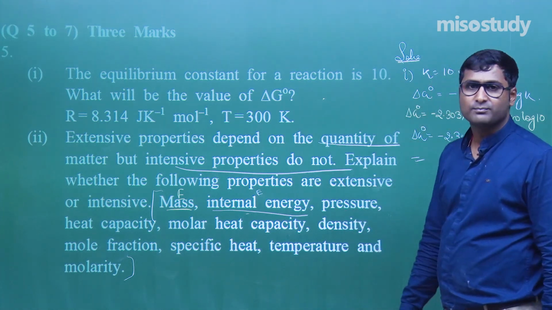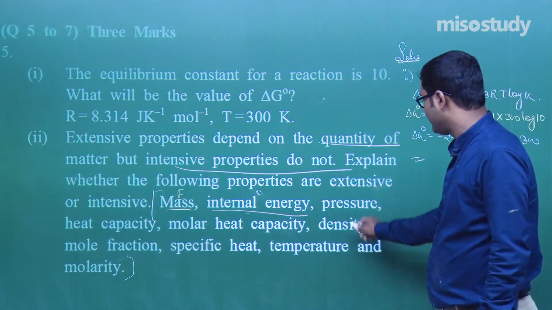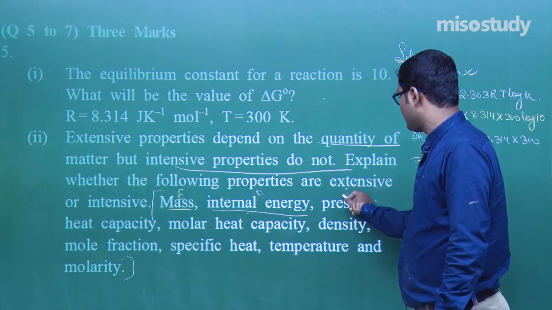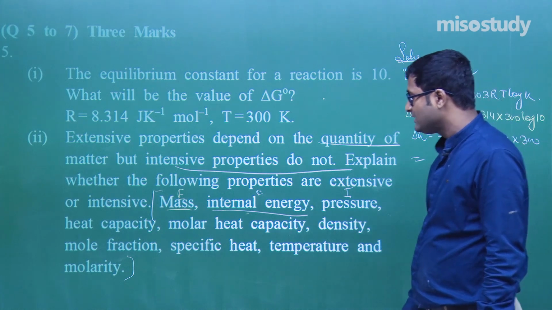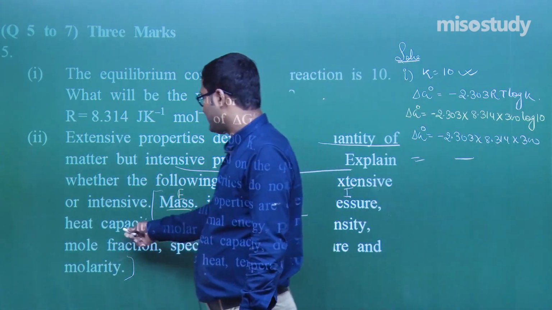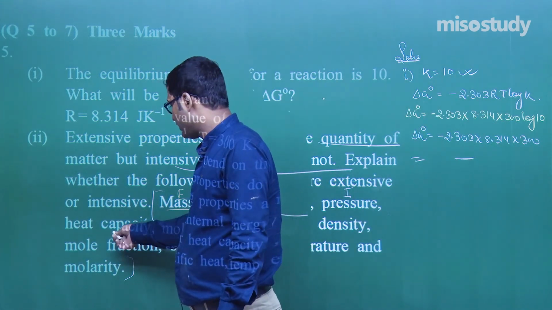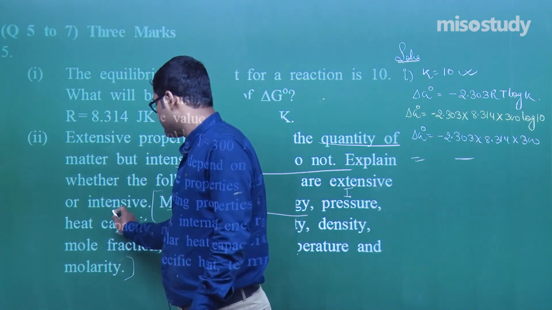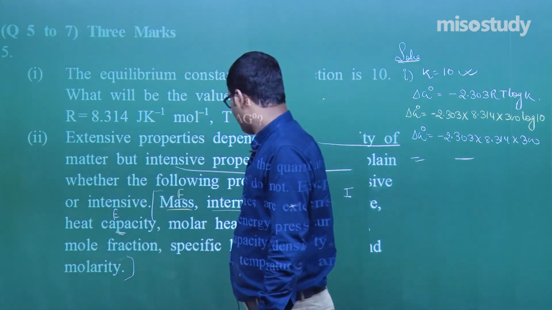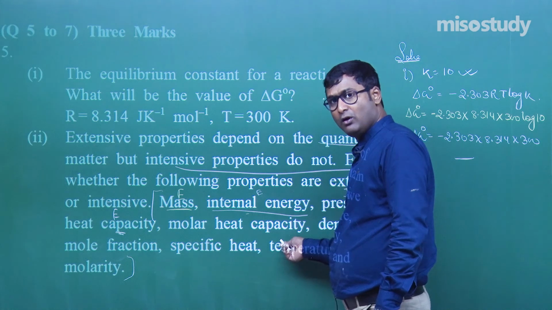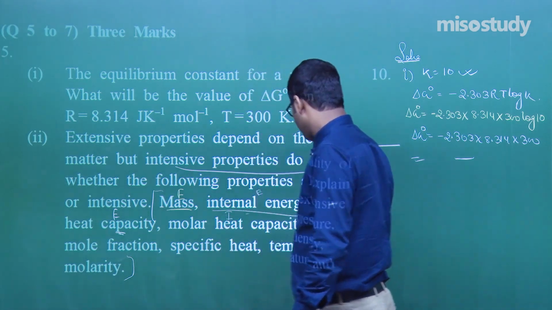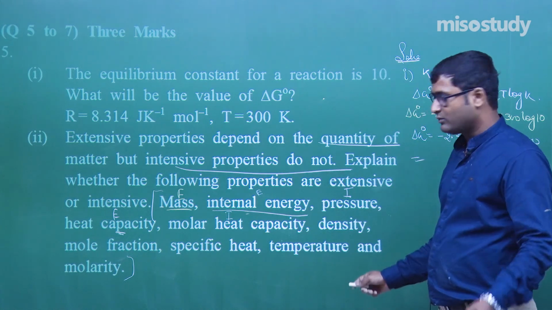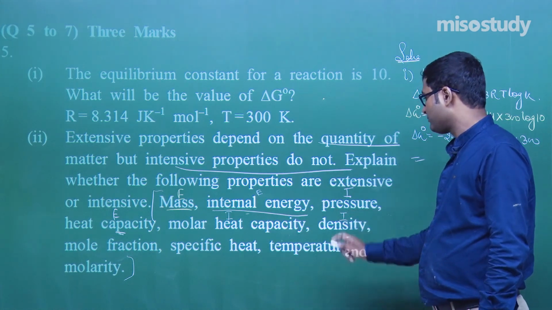Pressure, force per unit area, that is an intensive property, intensive. Heat capacity, again there is a mass involvement. Clear? So this is an extensive property. Yes, molar heat capacity, per mole, that is a fixed value. So this is an intensive property. Density, mass per unit volume, this is an intensive property.